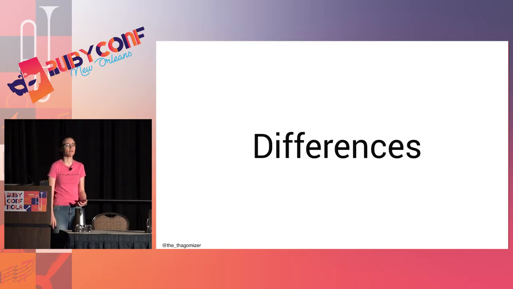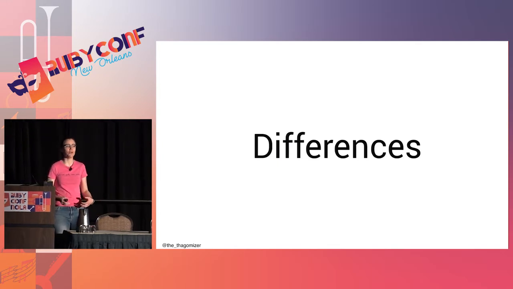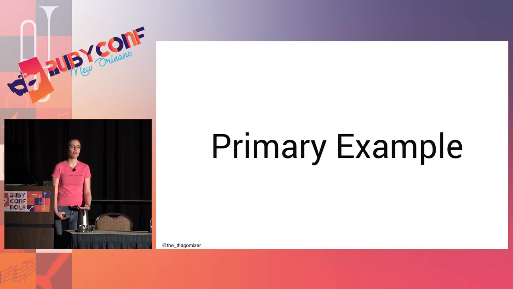And the other thing it taught me was there are big differences between programming languages. And different languages are good for different things. And I'm hoping that you guys will take some of that out of this 45-minute crash course, where I try to cover what I learned in 18 weeks in 45 minutes, I hope. But don't worry if you can't keep up. This is supposed to talk about ideas, even though there's a lot of code. So when I took the class, our primary example was solving the puzzle Towers of Hanoi with the little rings and the pegs. You have to move the tower from one peg to the other.